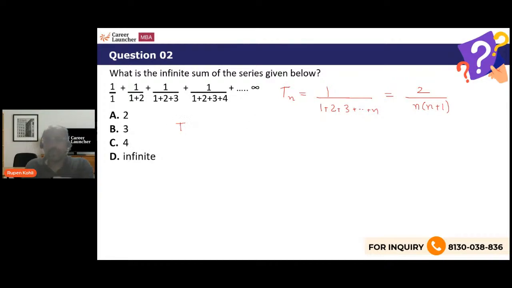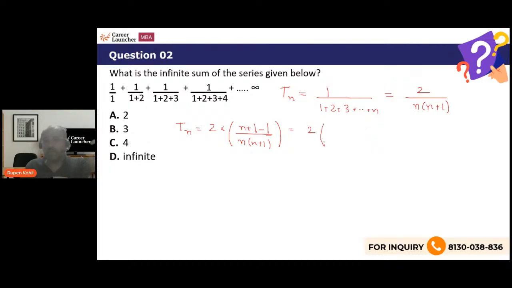Now there is a manipulation that we can do with this. Take 2 outside, and can I say 1 over n into n plus 1? So I can write this as n into n plus 1, and I'm writing the 1 over here as n plus 1 minus n. Try to understand what I'm trying to do. I'm splitting the term into 2 parts in a difference form.